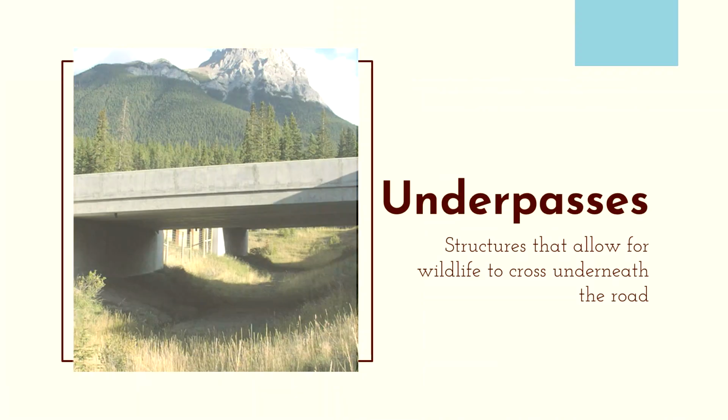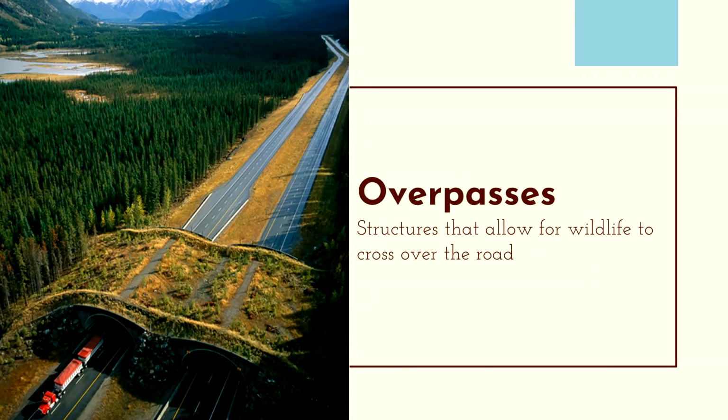Wildlife underpasses are structures that allow for wildlife to travel underneath the road, avoiding wildlife vehicle collisions altogether, making it safer for both people and wildlife. Building these structures typically costs between $200,000 and $400,000, though costs can be brought down if underpasses are part of the initial construction of the road.